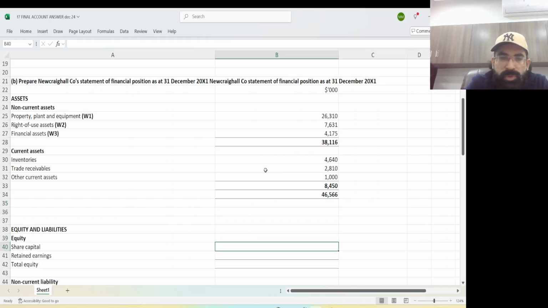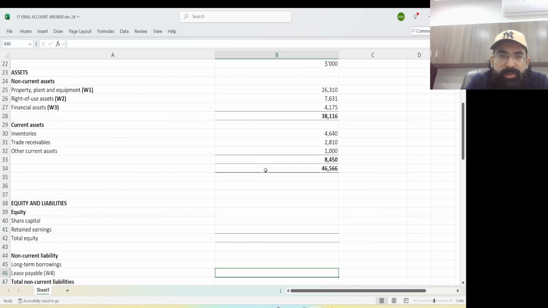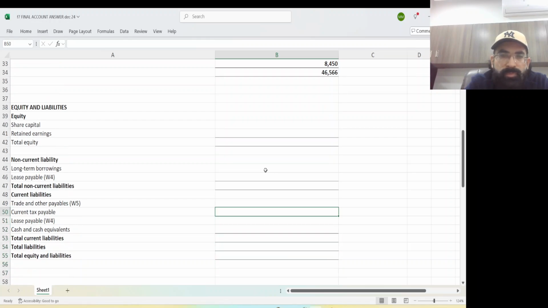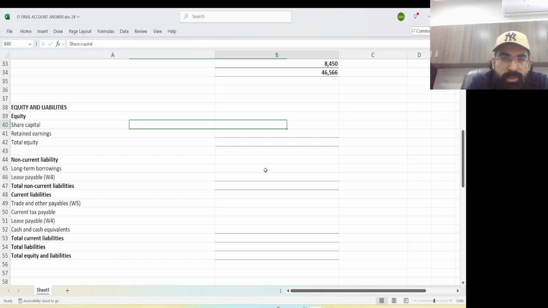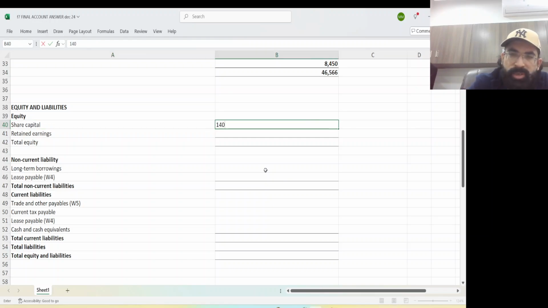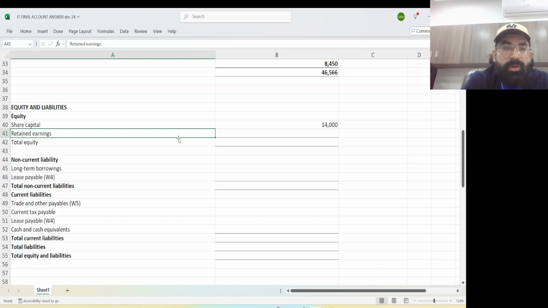Now let's move to the equity and liability side. So we have share capital. Share capital is ready-made, you will pick from the balance sheet 14,000. But retained earnings, opening retained earnings was given, 12,620.